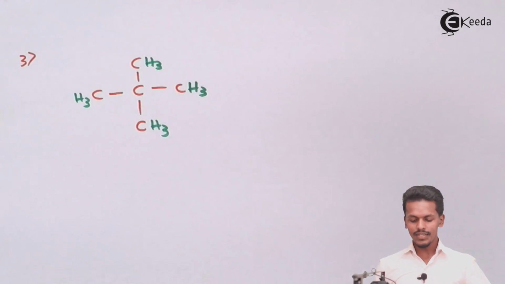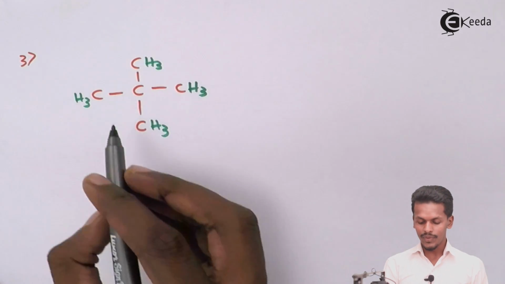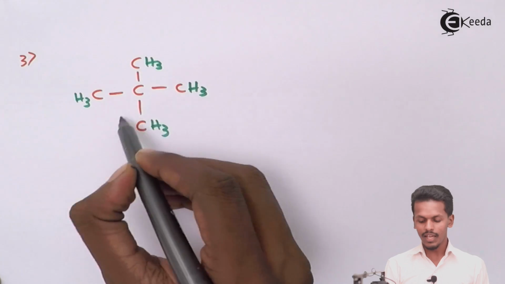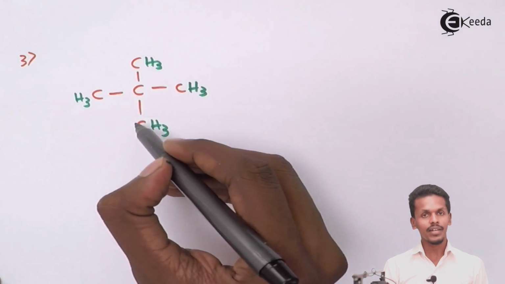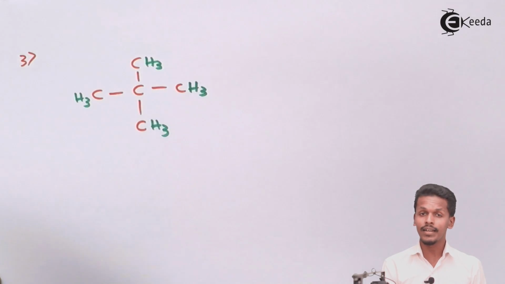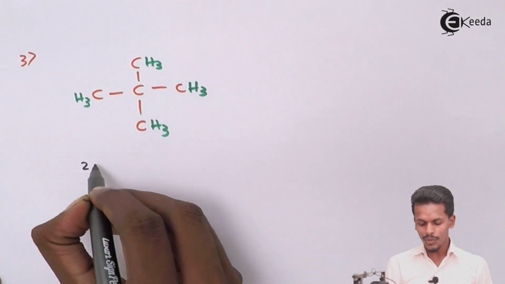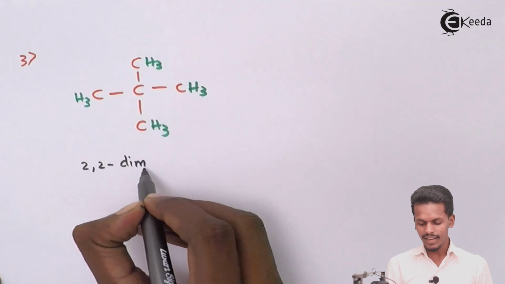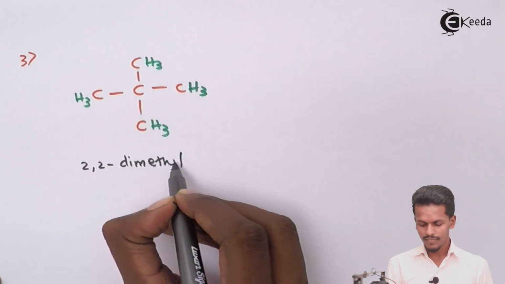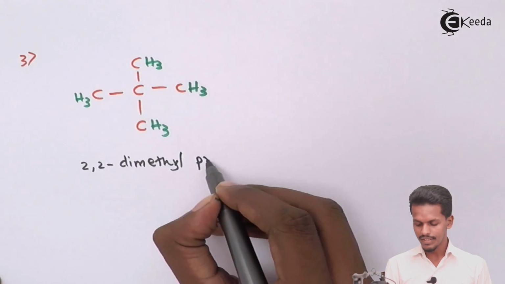And talking about the last one, this is a molecule where we could see that the CH3 groups are attached to the second carbon atom of the straight chain that we have. Both the groups are basically CH3. So therefore we could write it as 2,2-dimethyl, and the number of carbons in the straight chain is 3. So therefore we could write it as propane.